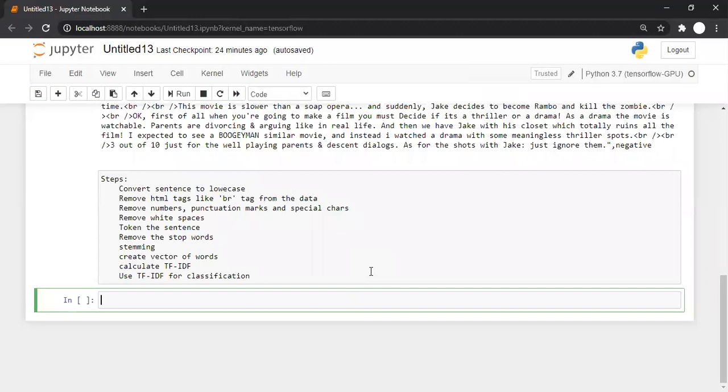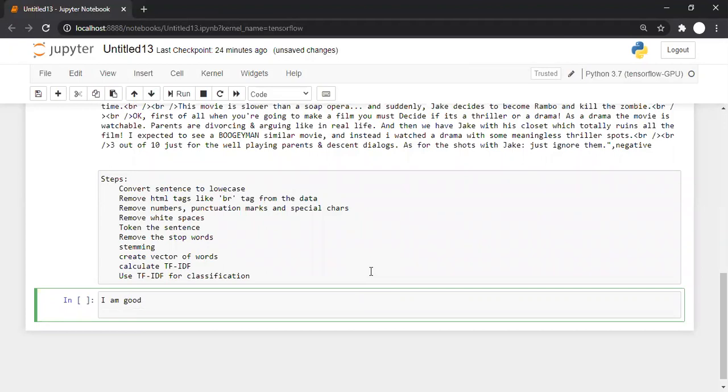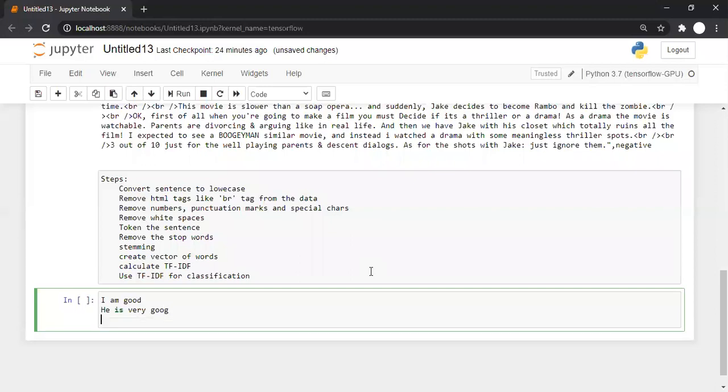But the moment we talk about sentences, there are not an equal number of words in every sentence. For example, let's take "I am good" as one sentence. "He is very good" is another sentence.